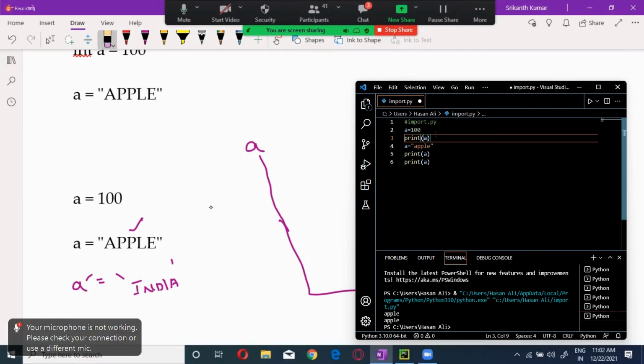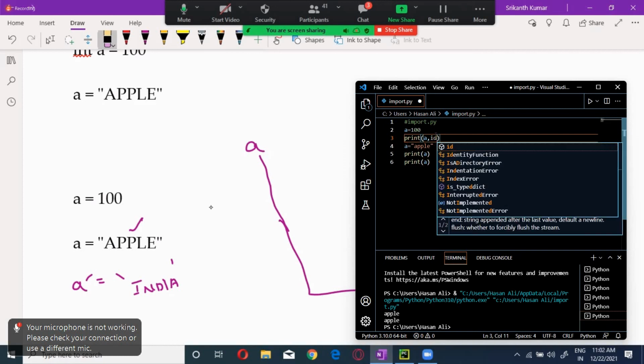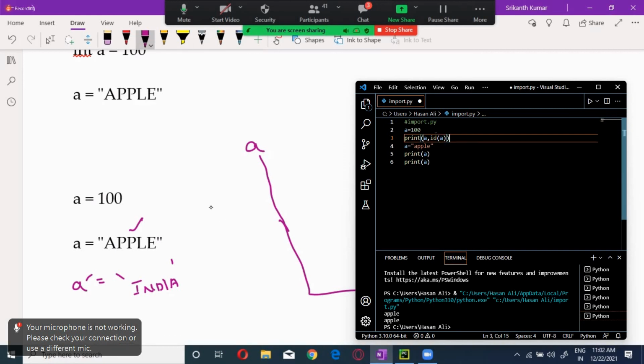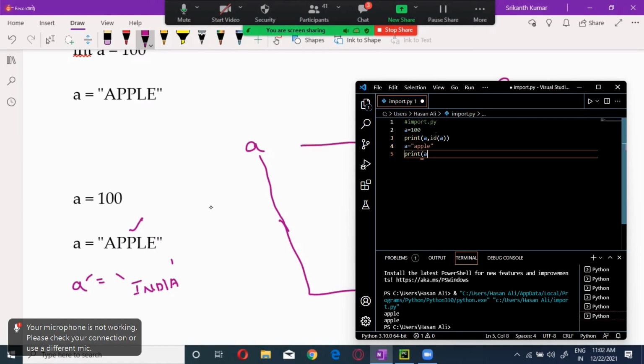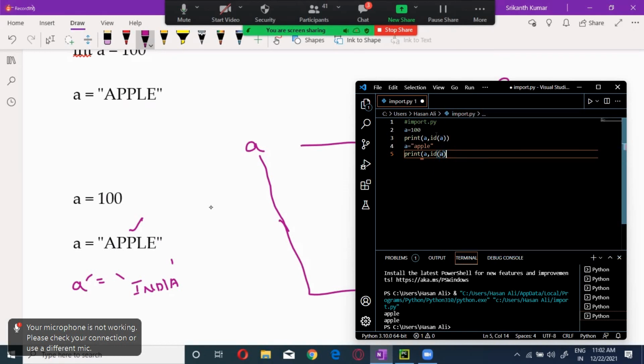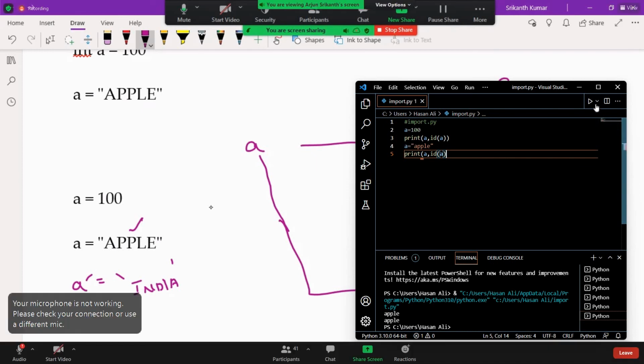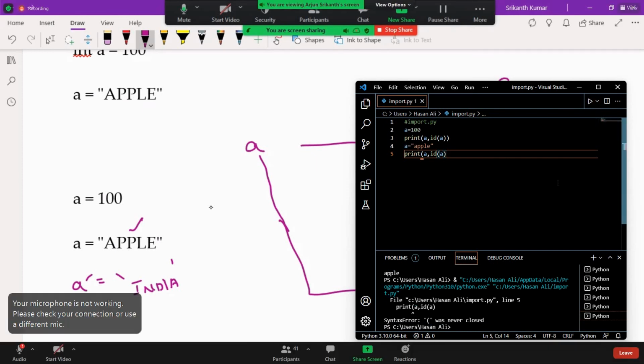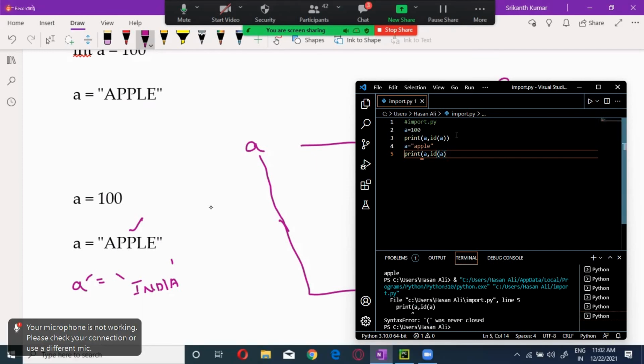No. What happens is, actually, there is a background program called the garbage collector, GC. As long as a variable is referring to a memory location, it will not touch it. Once the variable moves on to another value, or this memory location is not referred to by any variable, automatically the garbage collector will come and delete it.